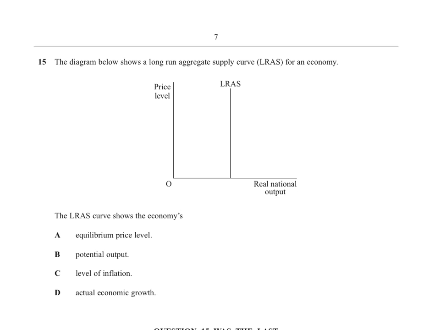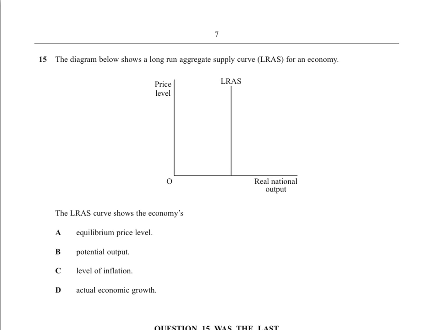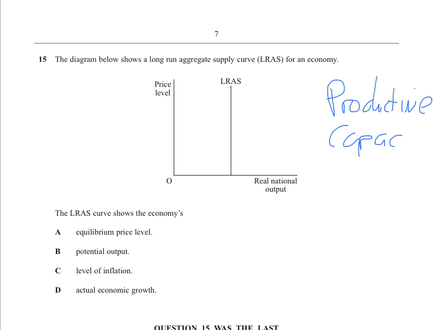Another nice easy one. Right. So what they're showing is the LRAS. It's a straight line like that. And the LRAS shows a country's productive capacity. So we know that. But let's see whether they actually give that as an option. I don't know why I'm writing productive capacity, but I am.